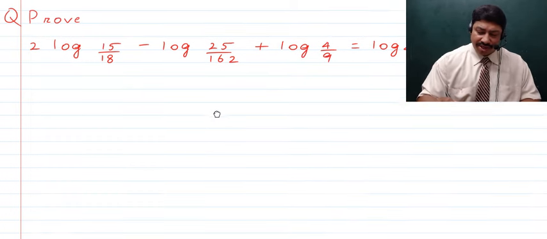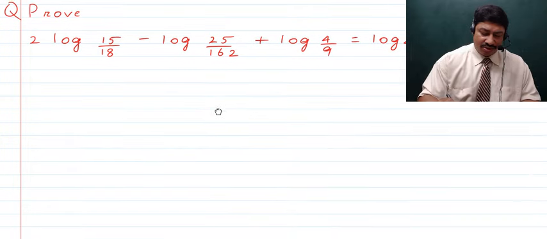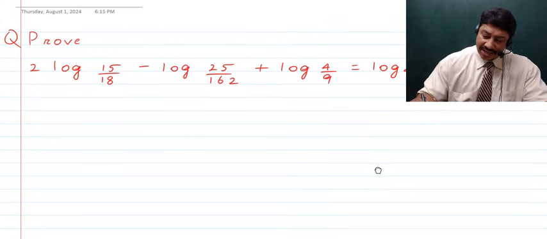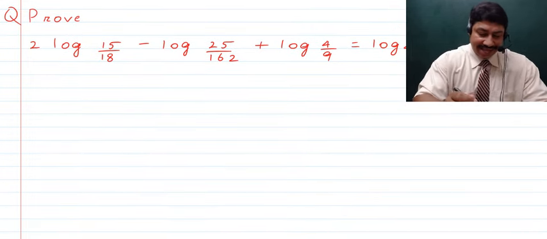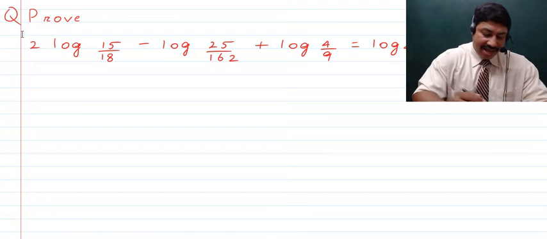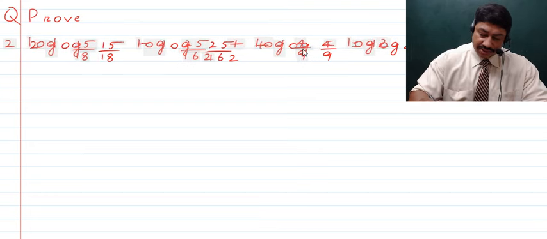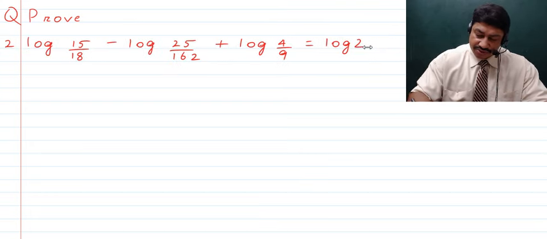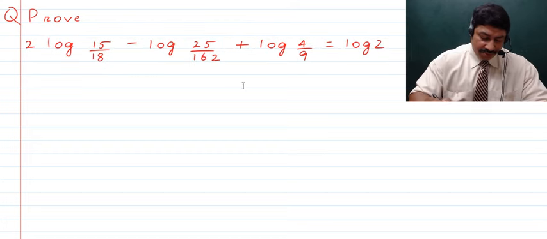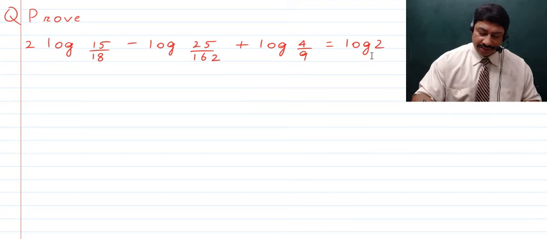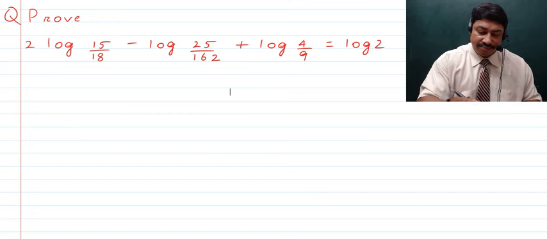Okay children, so here we look at this sum, and here we have to prove that 2 log 15 upon 18 minus log of 25 upon 162 plus log of 4 upon 9 is going to become equal to log 2, as I can see it. Now I will try and show this more to you by bringing this a little towards the left hand side, which I'm going to shrink a little, and then I'm sure you'll be able to see it properly. Okay, so you can see this now, that all of this is going to look like log 2, right?